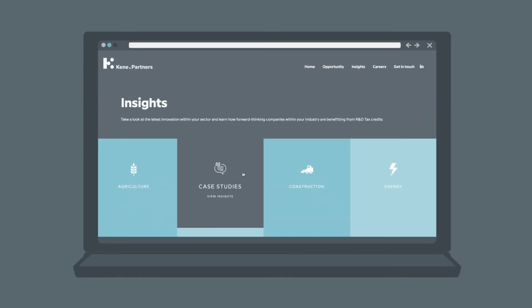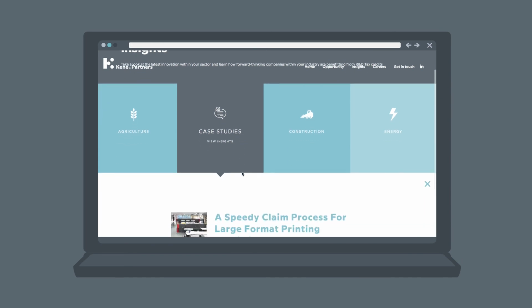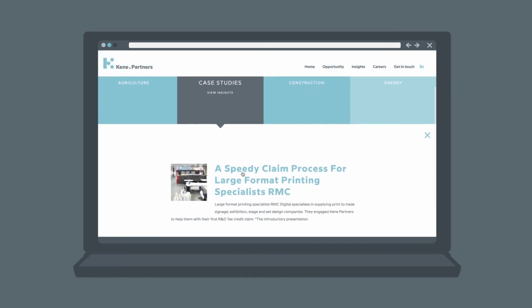Finance team, great news. All we need from you is a list of all of your employees. Again, put these down in the workshop preparation document. Please don't spend more than half an hour on these tasks, and if at any point you need some inspiration, there are loads of case studies and examples on our website. Or of course, pick up the phone and we'd be happy to help you.